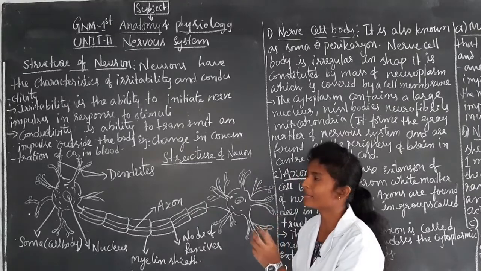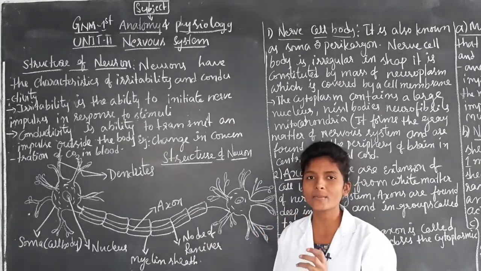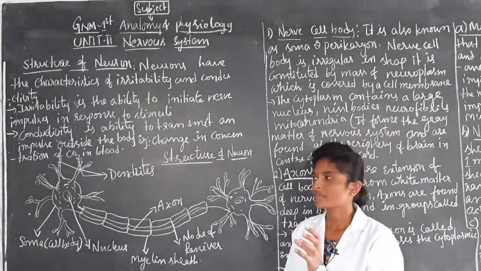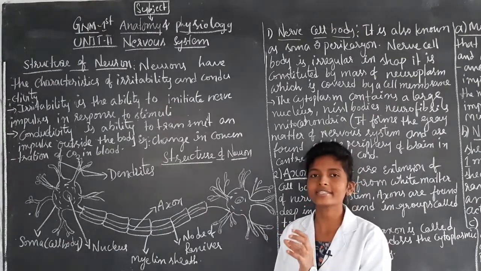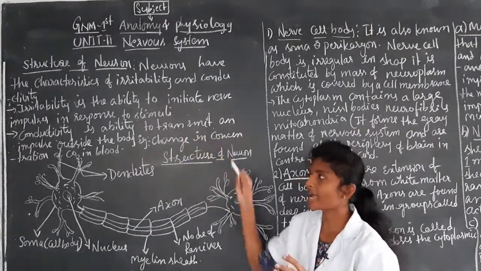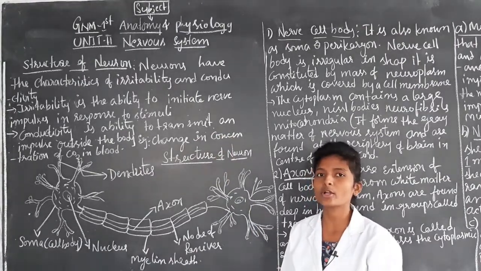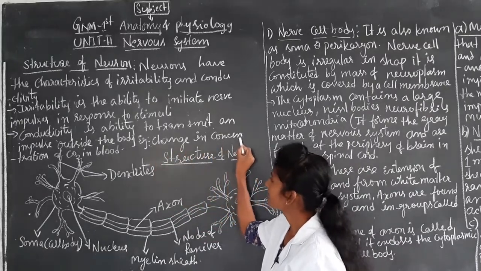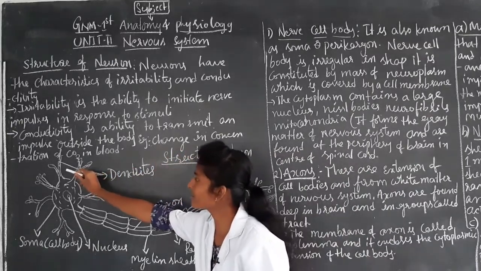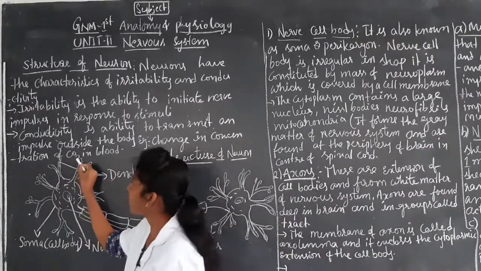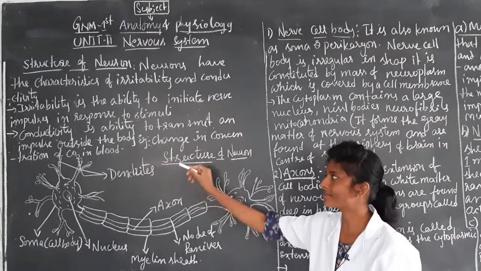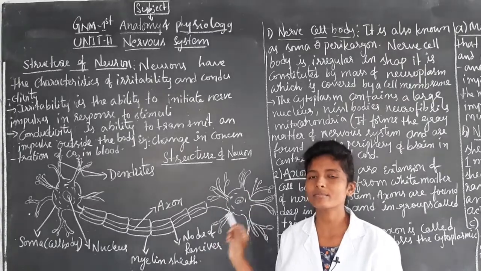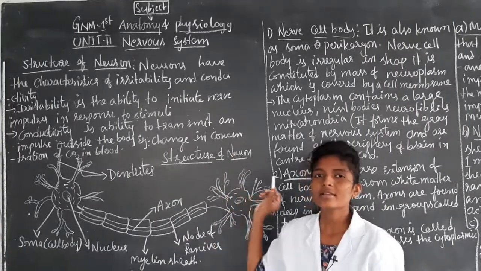In irritability, we came to know that it is initiating nerve impulses in response to stimuli. Whereas conductivity is the ability to transmit impulses outside of the body. An example for conductivity is the change in concentration of carbon dioxide in the blood.